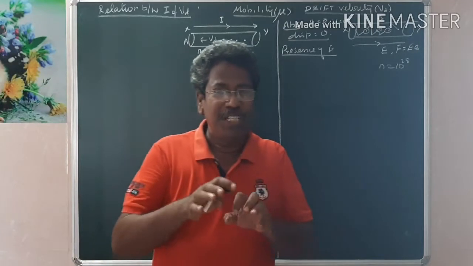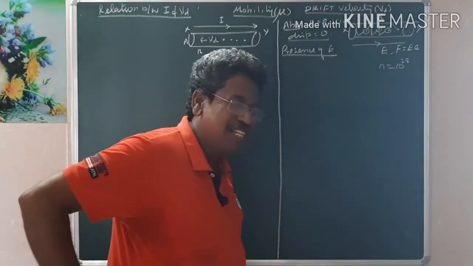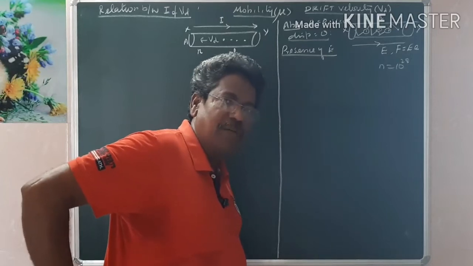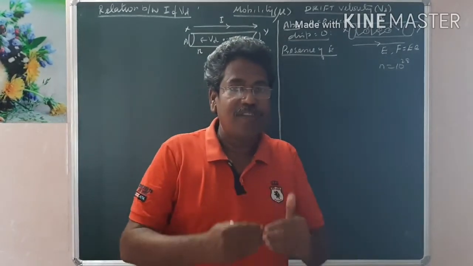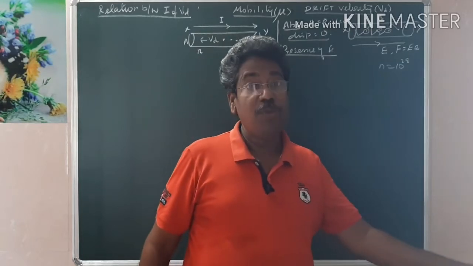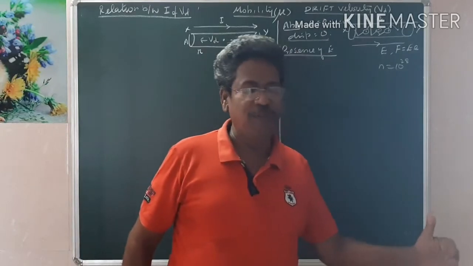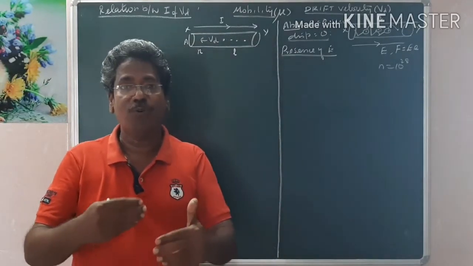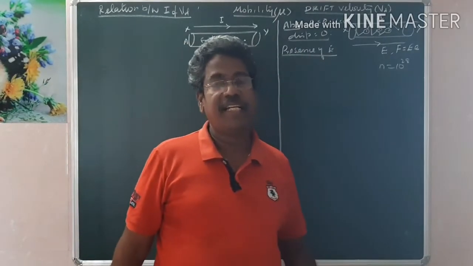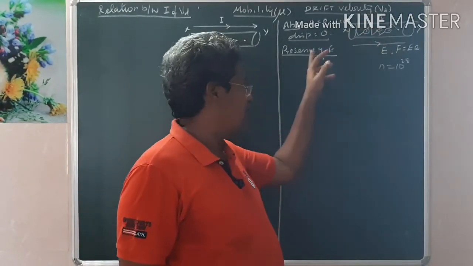Due to the lot of collisions, the electron cannot move comfortably. Therefore, it will experience some backward force, as if somebody is pulling in the backward direction. As a result, the electron will begin to drift. This drifting means it is not moving in a streamline flow. It begins to move just like a frog movement, or you can say a kangaroo movement. Such a velocity is called drift velocity. This will occur only in the presence of electric field.